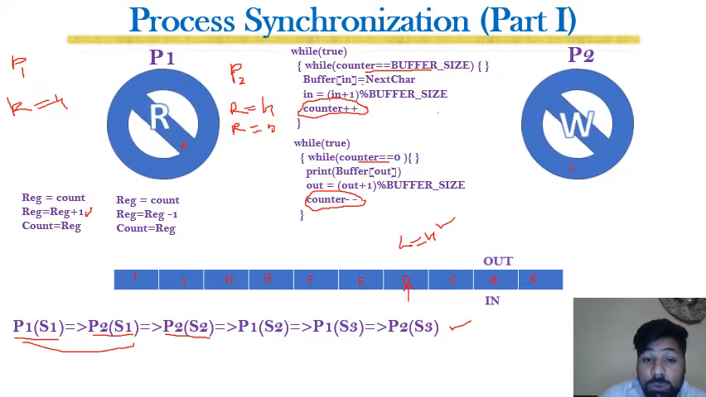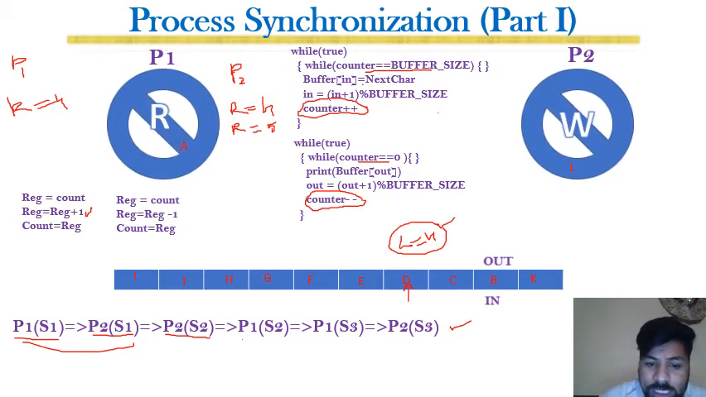One more thing that you should know here: because producer and consumer are running simultaneously, with the producer producing a character and the consumer consuming a character, the counter shouldn't be modified. After the execution of P1 and P2, the counter should be 4, because even though P2 has incremented the counter, P1 has decremented the counter, so we should get a 4. Right? So this is our supposition and our expectation.